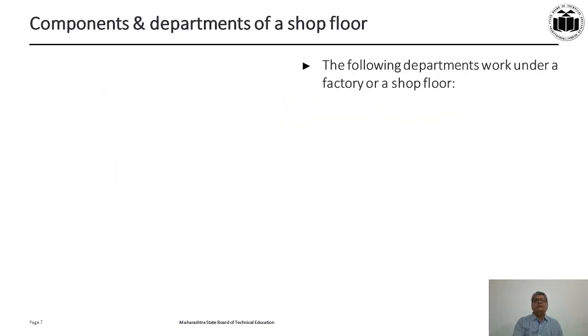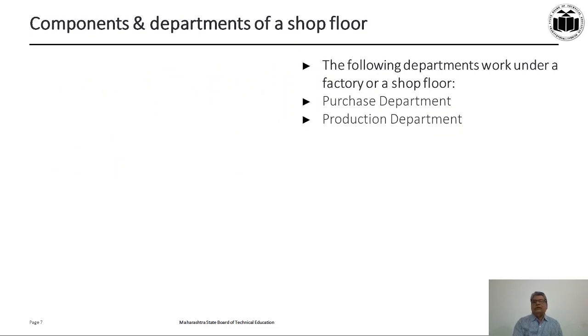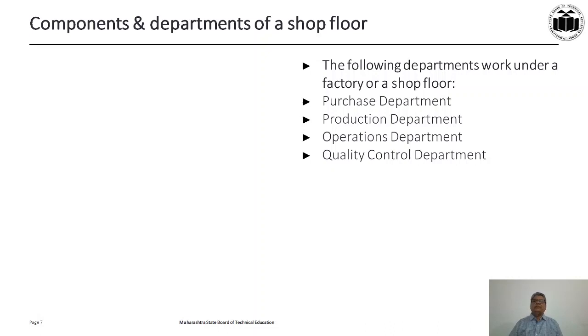What are the components and departments of the shop floor? There are various departments which come under the shop floor. They are the purchase department, meaning whatever raw material, components, sub-assemblies or hardware is to be purchased is purchased through this department. Then there is a production department where the actual activity of production goes on. So this is also a part of the shop floor.